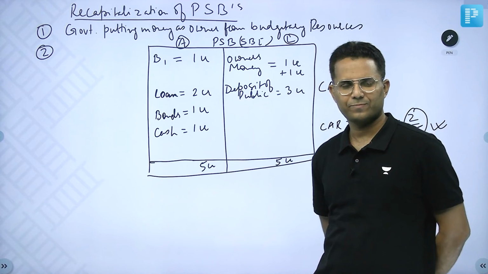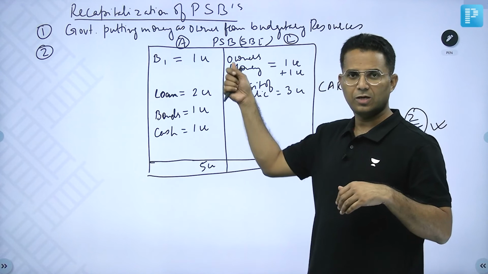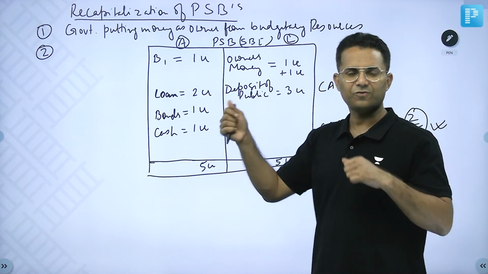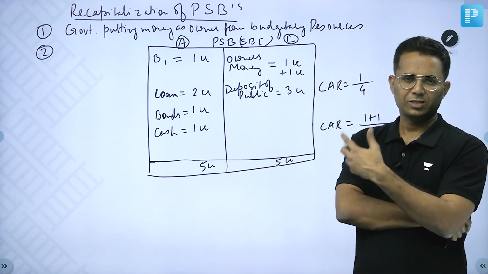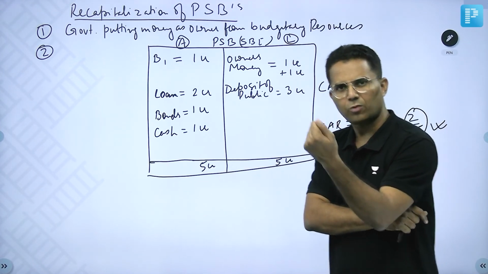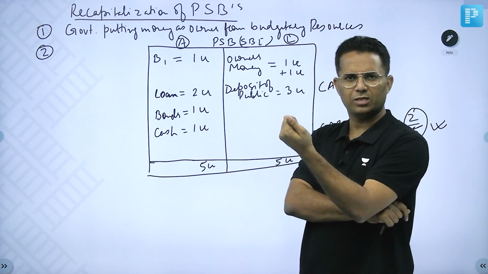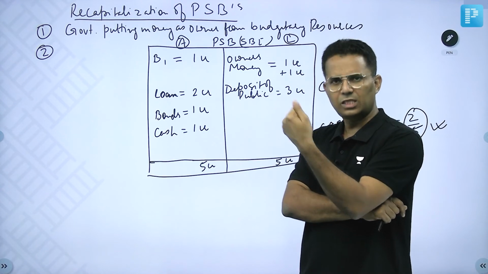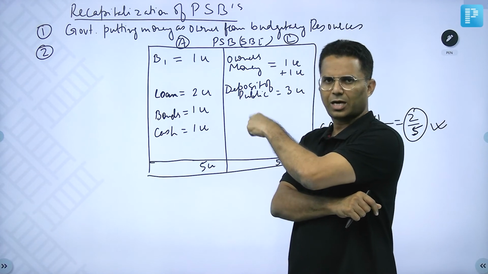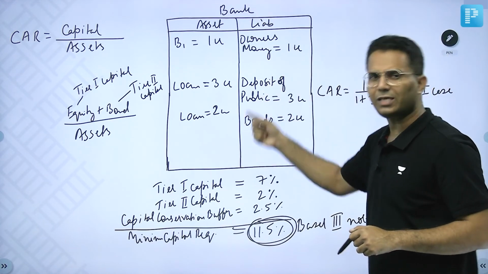Because of this step, depositors' risk is decreasing, because earlier 3 crore depositors' money was protected by 4 crore of assets. Now 3 crore depositors' money is protected by 5 crore of assets. This is called bluff, and government has done this thing. So here government issued bonds and took money from banks. So government is basically borrowing money. Government issued bonds. These bonds which government has issued are assets for the bank, which is different from the bonds which bank issued in the previous example.